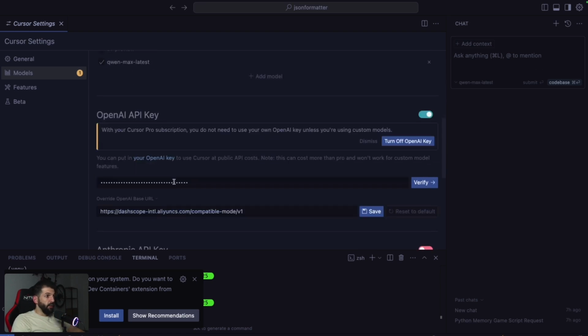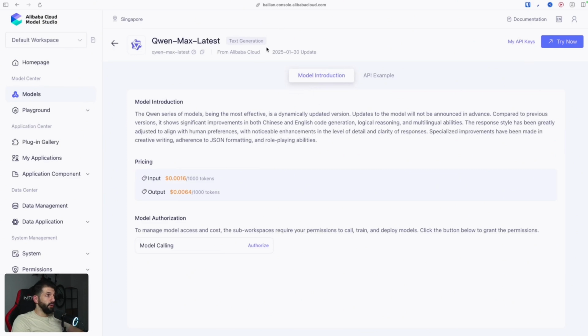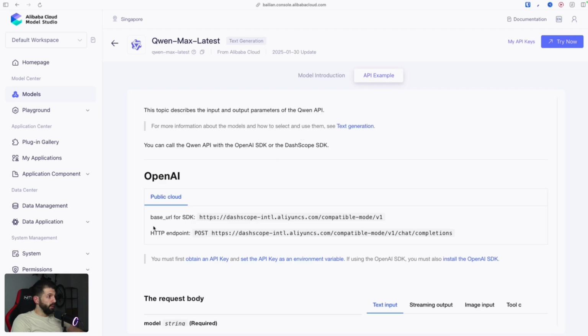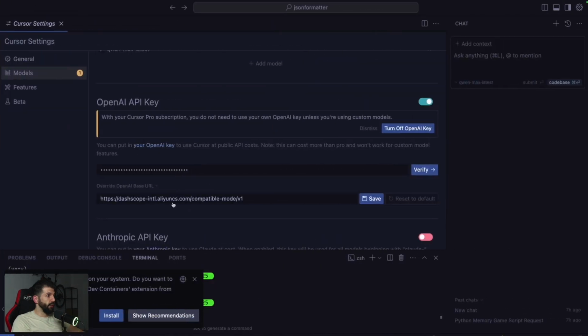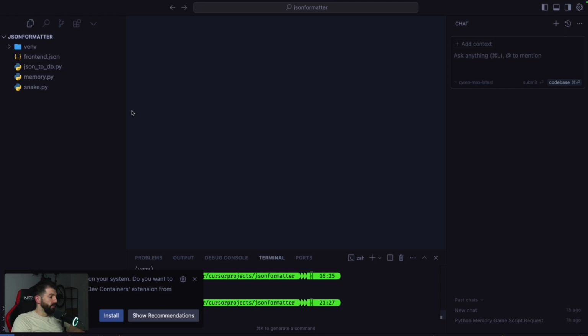I've pasted the correct API key, and the last thing that we need is the new base URL. As you can see, it says http://scope-intel and so on. You find this if you go back to the Alibaba Cloud Console and click on API example. This takes a second to load, and here under base URL for SDK, you find the correct URL that you want to use. So again, just paste it here. Then click Save, and click Verify, and this should be it. Now all we need to do is close this, and then we should be able to work with Qwen Max Latest inside of chat.